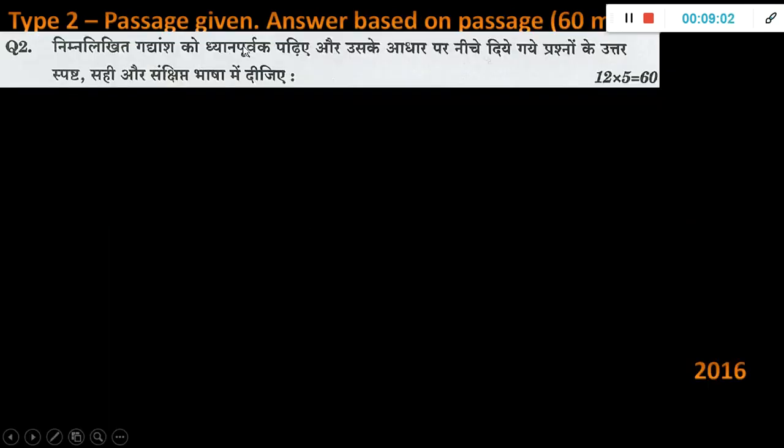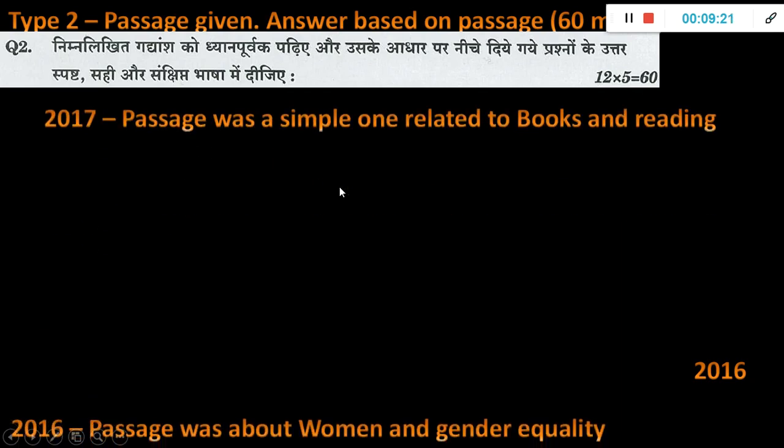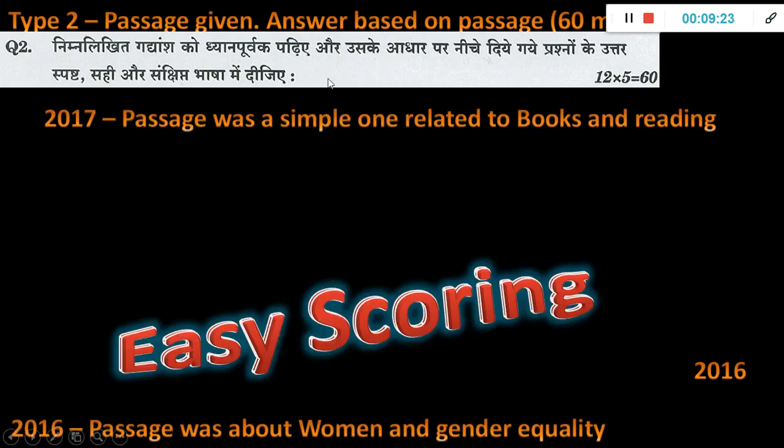Now, the second type is where one passage will be given. This is 60 marks. I'm showing you in marks order, the highest marks first. Now the next one is a 60 marker, where one passage will be given. I will show you the passage later when I download the 2019 paper and show you in this video itself. For now just understand that one passage is there, and after that 5 questions will come. For example, in 2017 the passage was about books and reading, and in 2016 the passage was about women and gender equality.